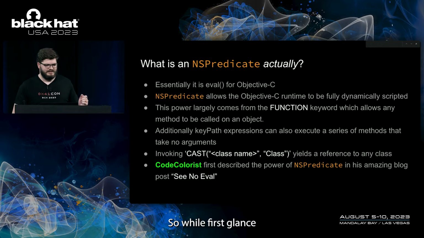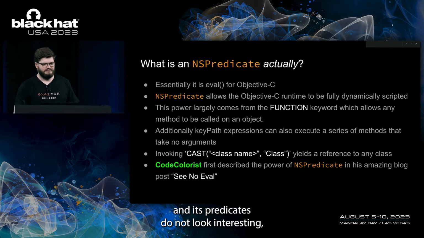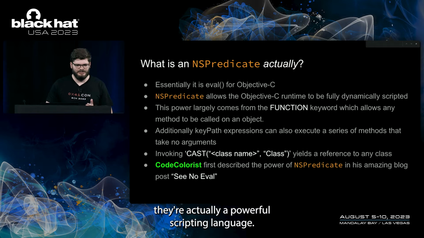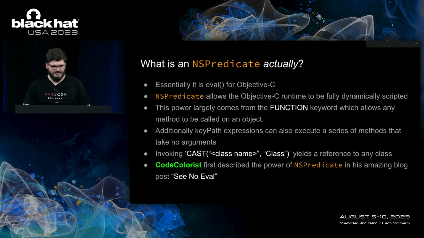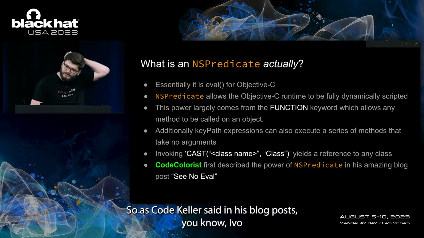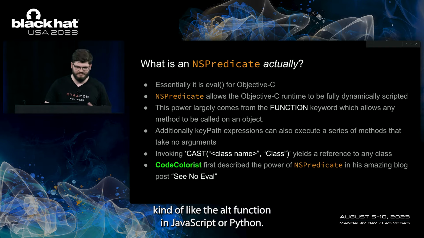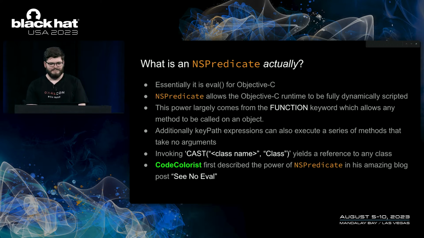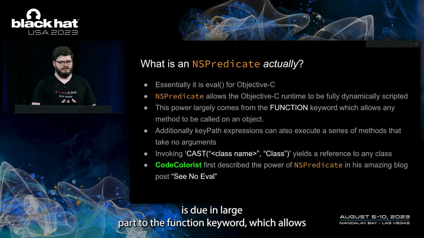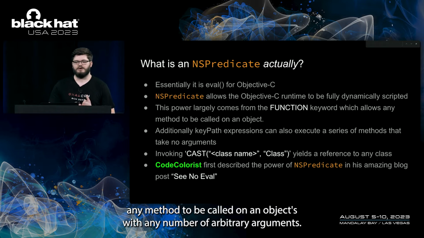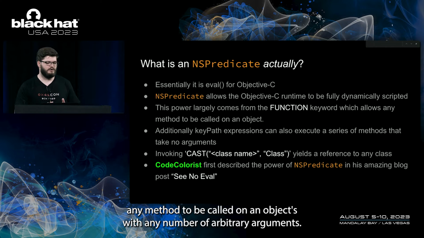So while at first glance, NSPredicates did not look interesting, they're actually a powerful scripting language. As Code Colorist said in his blog post, NSPredicates are essentially the eval function for Objective-C, kind of like the eval function in JavaScript or Python. The scripting capability is due in large part to the FUNCTION keyword, which allows any method to be called on an object with any number of arbitrary arguments.